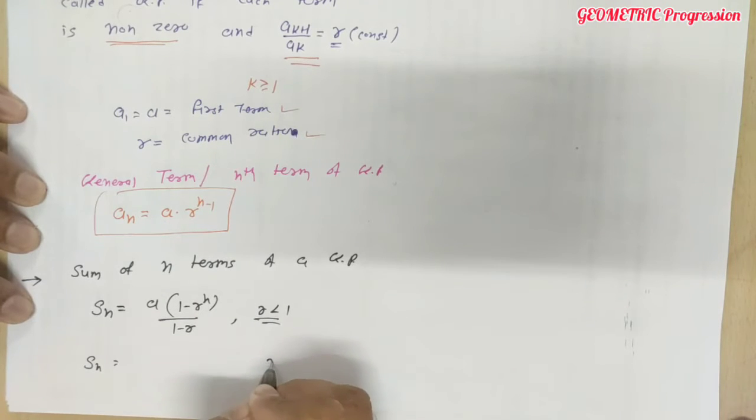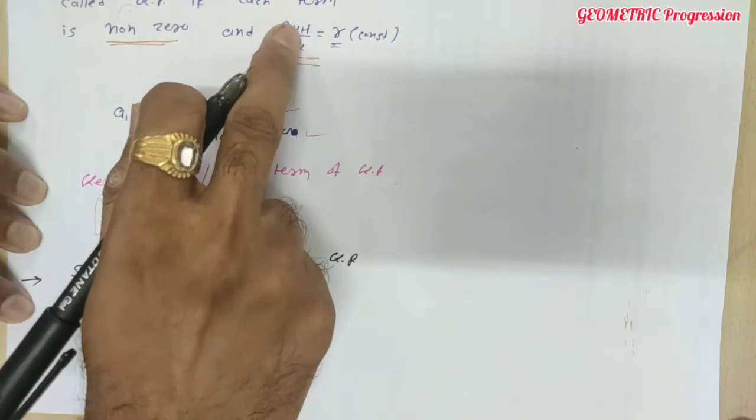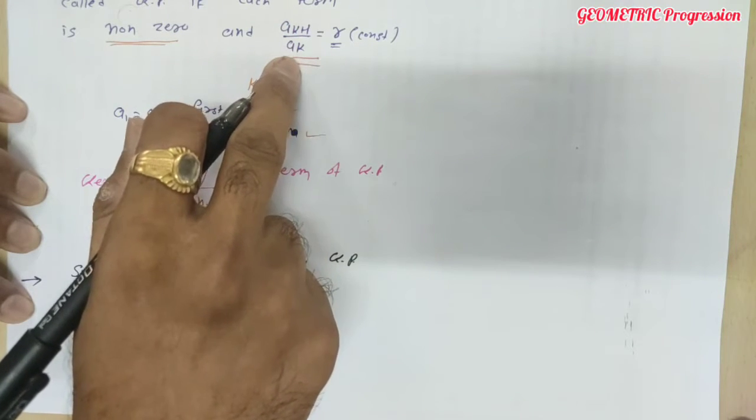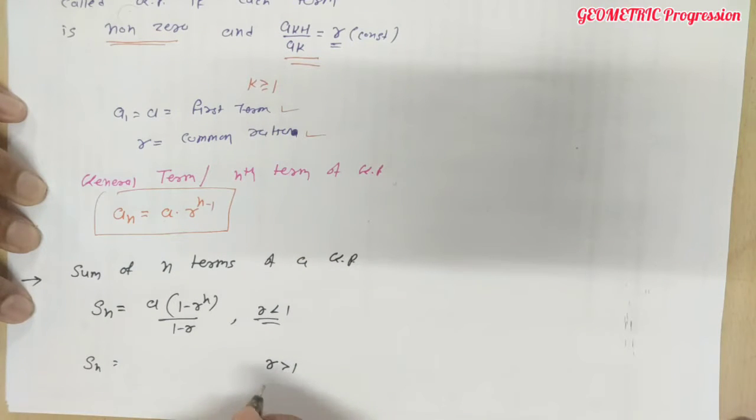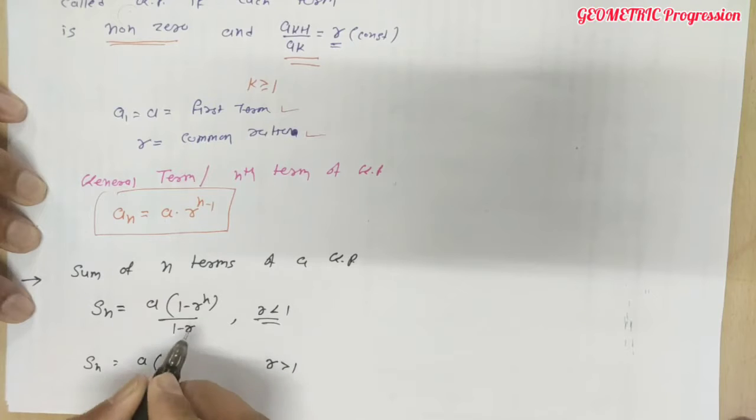If the common ratio is greater than 1, okay? What is the common ratio? It's the ratio of the k plus 1 term upon the k term, a ratio of two consecutive terms. If it is greater than 1, then we will use this formula. The 1 minus r raised to n, we write it as r raised to n minus 1, upon 1 minus r, which is nothing but r minus 1.